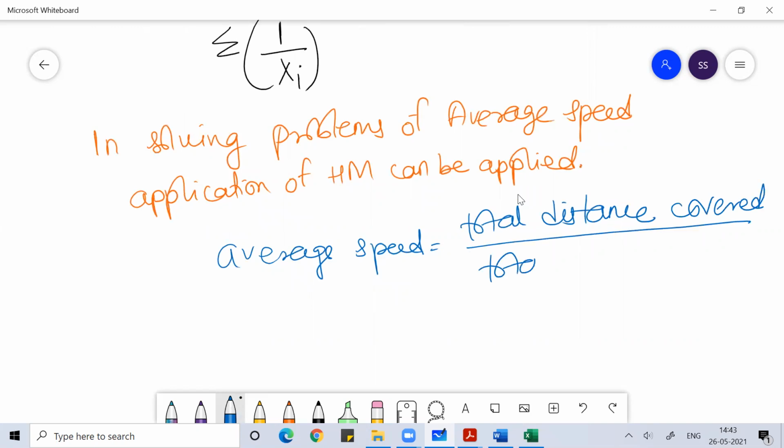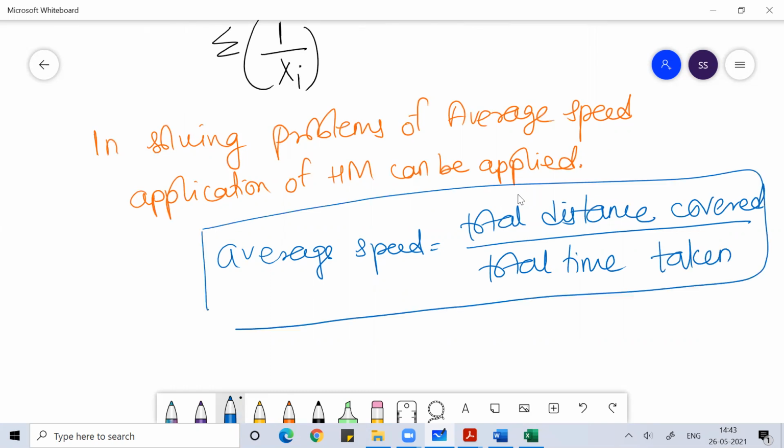Total distance covered by total time taken, that is what we call average speed.